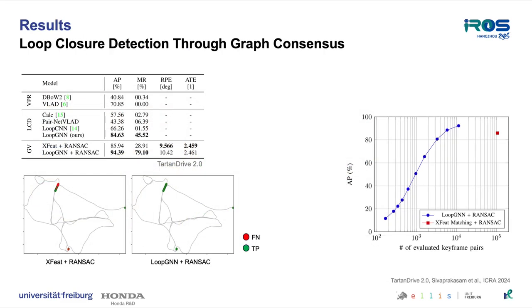We demonstrate that LoopGNN is more robust to perceptual aliasing compared to previous deep and classical baselines on the task of loop closure detection as evaluated on the TartanDrive 2 and NCLT datasets. In addition, we find that by only considering the highest scoring edges predicted by LoopGNN, we can drastically decrease the amount of image pairs that need to undergo geometric verification.